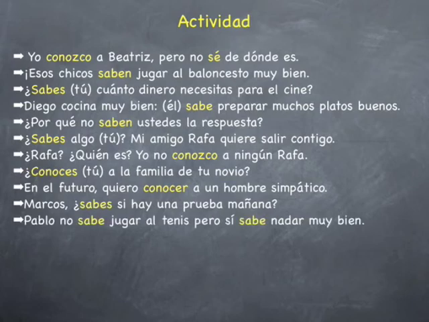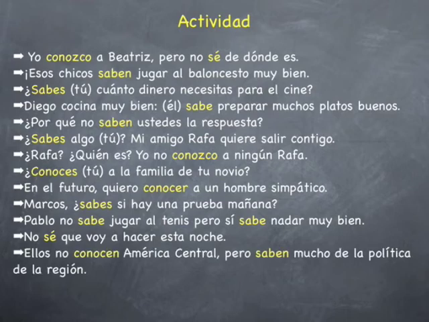General information. Pablo no sabe jugar al tenis, skill, pero sí sabe nadar muy bien. No sé qué voy a hacer esta noche. I don't know what I'm going to do tonight. Ellos no conocen América Central. They don't know Central America.